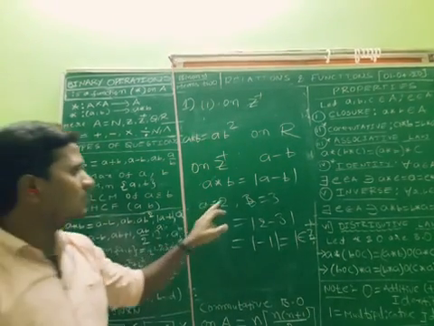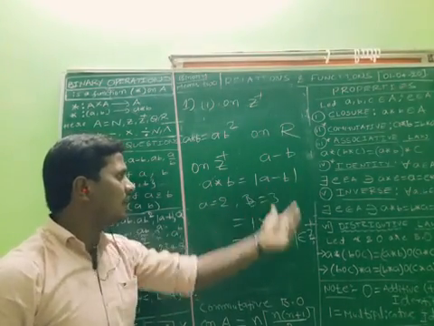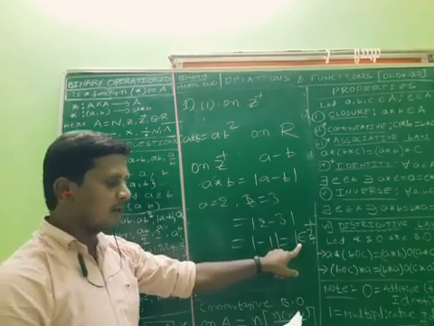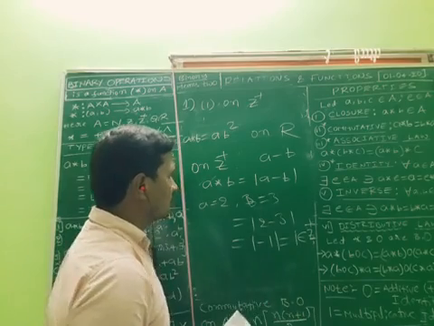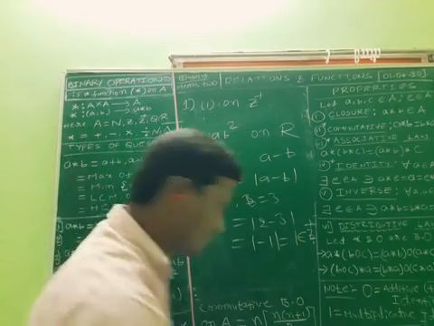I took A is equal to 2, B is equal to 3, substituted these two values here, and got output 1. 1 is clearly a positive integer. Obviously, very good.